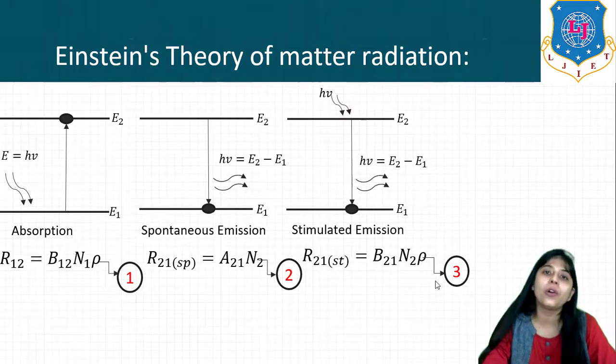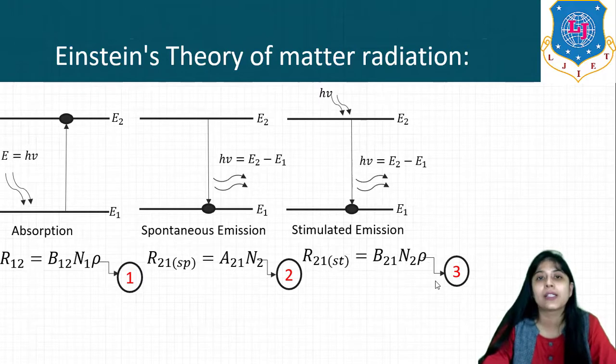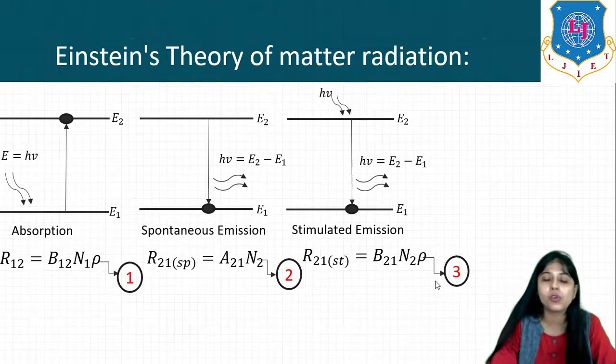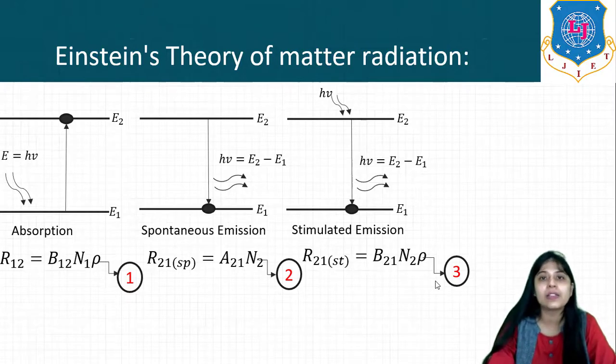So out of all these three processes, there are two processes which require external energy. One is absorption, and the second one is stimulated emission, our third process, right? That is why the rate of absorption and the rate of stimulated emission depend upon rho. Rho is the energy density of the external energy that is applied to the atom.